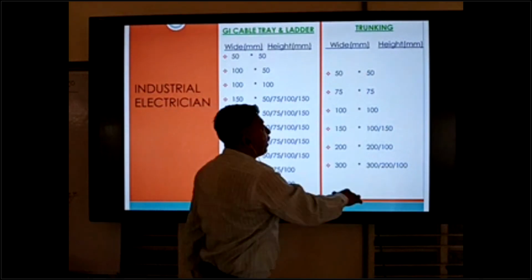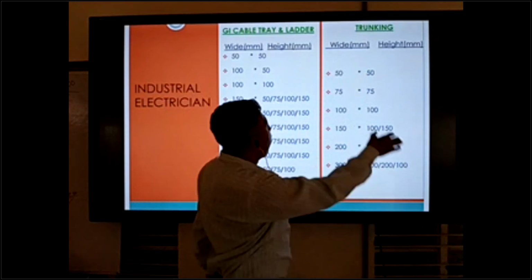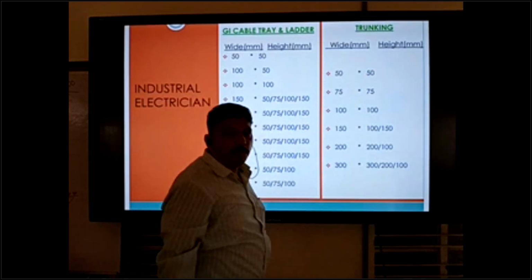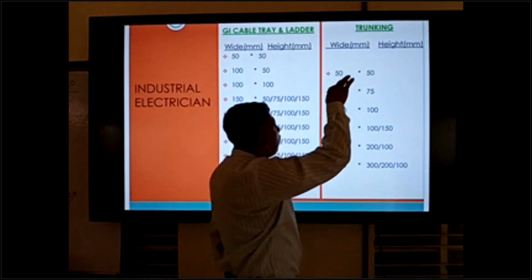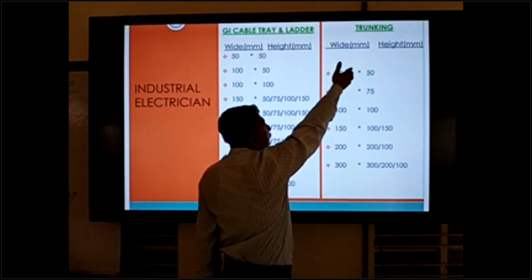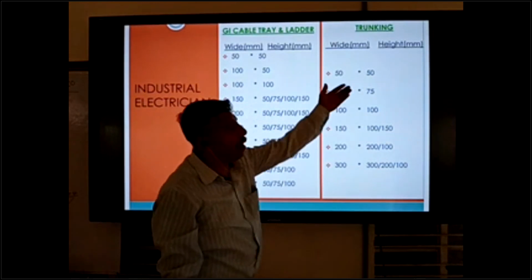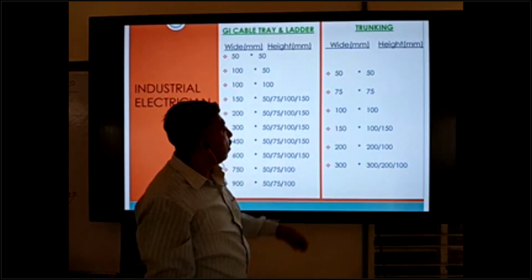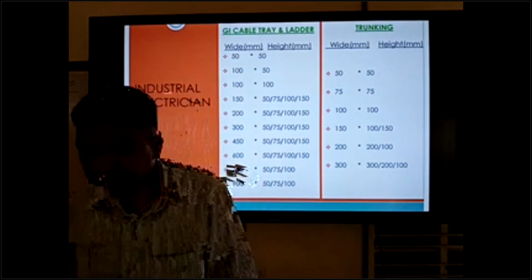These all are in mm. Always on site it is written in mm. Okay, all are coming in mm. To convert mm to centimeter, 50 by 50 mm means 5 centimeter by 5 centimeter. Okay, so how do we manage there?